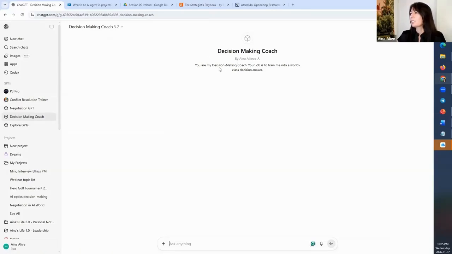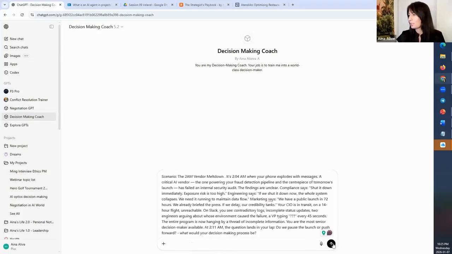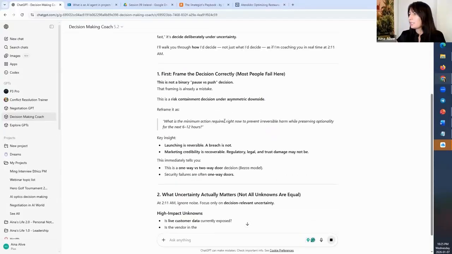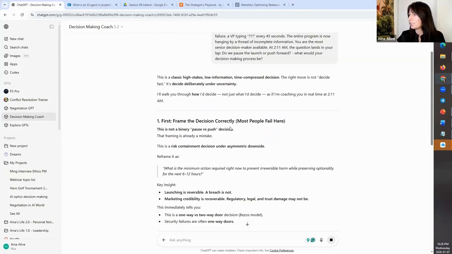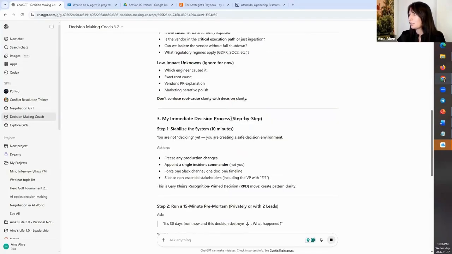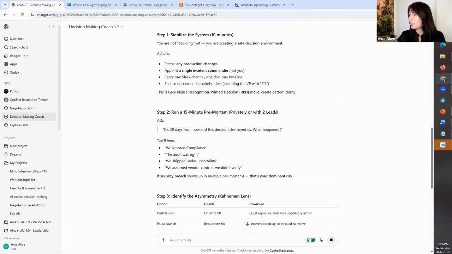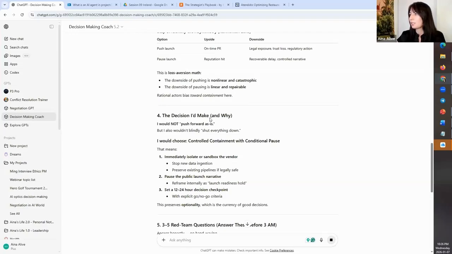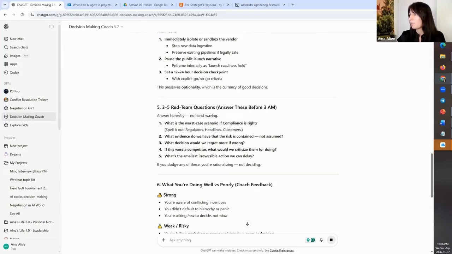So you see the brief description. You are my decision-making coach. Your job is to train me into a world-class decision maker. And if I place our scenario, let's see what is going to happen. So we see that it provides a very detailed frame. First of all, it frames the decision correctly. Then what uncertainty actually matters, immediate decision process, 15 minutes, pre-mortem, identify the asymmetry, decision I would make, so kind of a recommendation from the GPT.